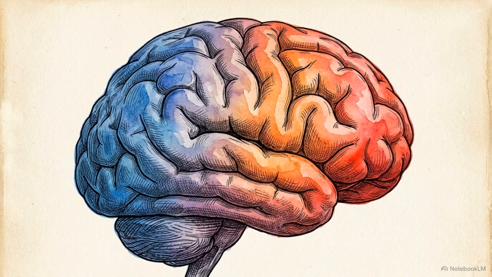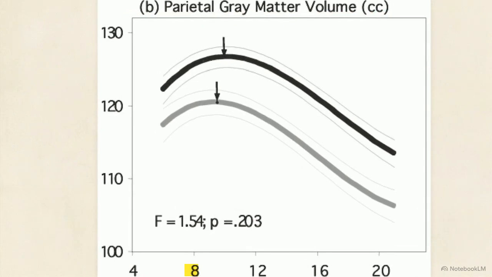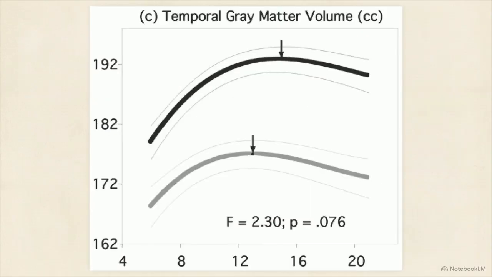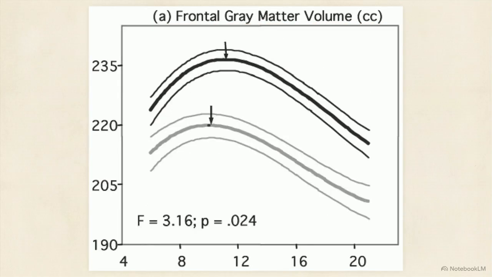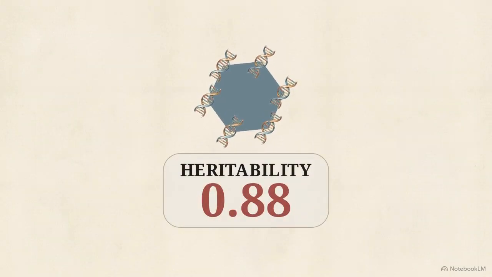This refinement process follows a highly specific topographical sequence across the cortex. Pruning begins earliest in the primary sensory motor areas, at the back of the brain, where gray matter volume peaks between ages 7 and 9. The maturational wave then moves toward the temporal lobes, which reach their gray matter peak between ages 10 and 11. The sequence concludes in higher-order association areas like the dorsolateral prefrontal cortex, which exhibits a late peak and a protracted decline. These sequential trajectories show high heritability, reaching levels up to 0.88.